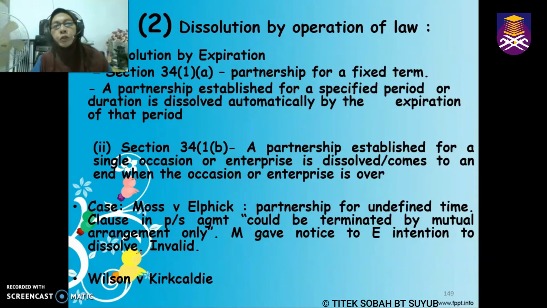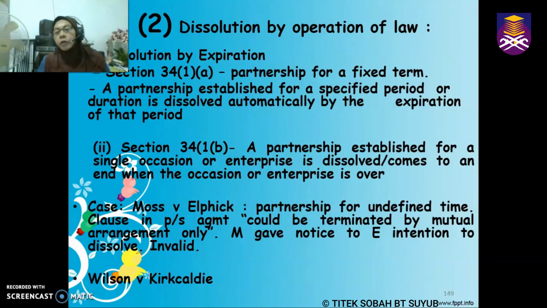Okay, dissolution by operation of law. These are the situations whereby the dissolution can occur because of expiration. If a partnership is formed for a fixed term and it has now expired, the partnership automatically dissolves. Or, under section 34(1)(b), if a partnership is established for a single occasion or enterprise, it will dissolve once that occasion or enterprise comes to an end.